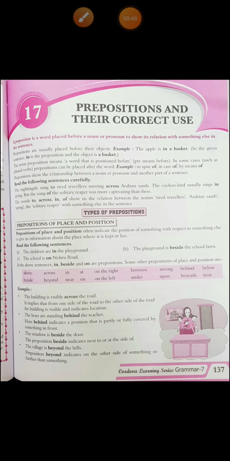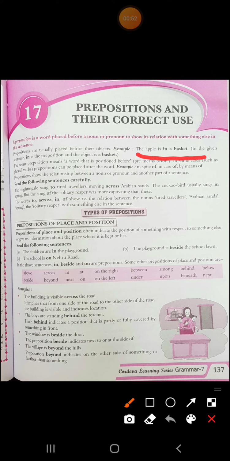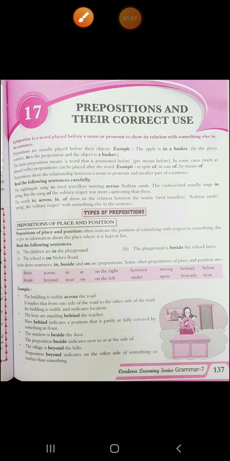Don't get confused. I'll tell you what the meaning of object is here. If you just read this example, the apple is in a basket. First of all, tell me what the preposition is here. In is your preposition and it is placed before basket. So basket is the object of this preposition, and you will find them usually placed before their object.